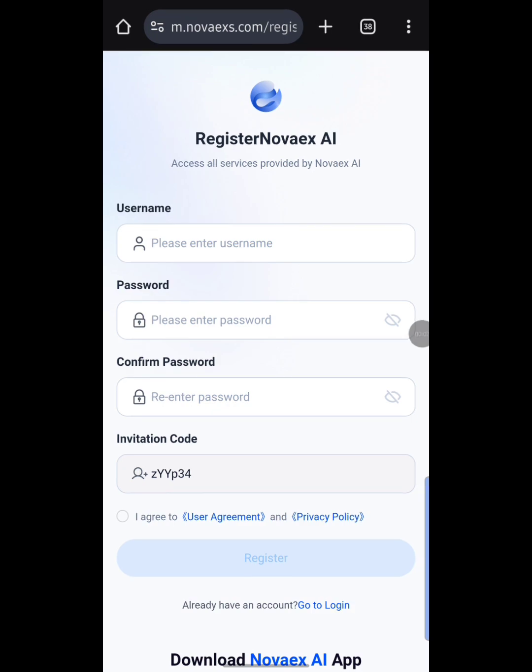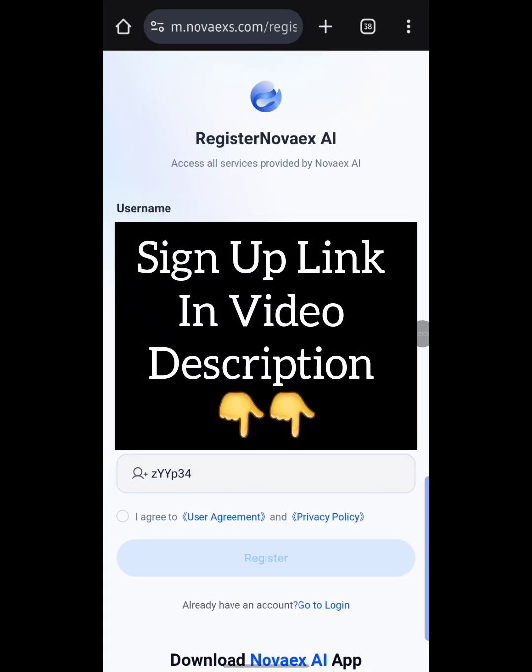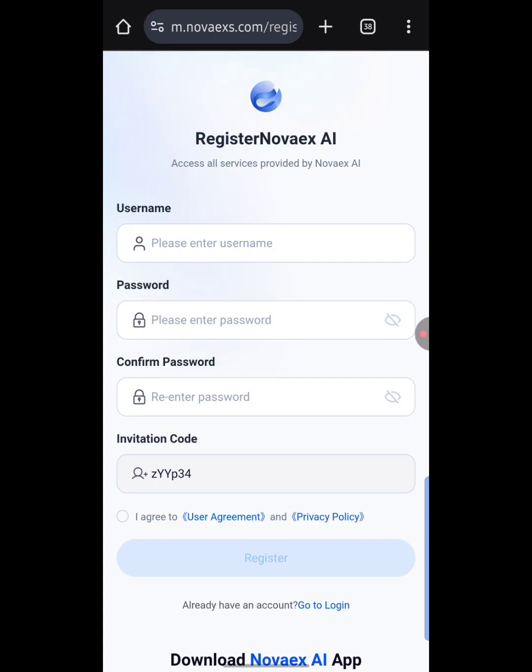Okay, so with that being said, guys, to proceed with the sign up process, all you need is a username, a password, and you also need to confirm your password. Down below here it shows an invitation code. I'm going to be leaving the Novaex AI registration link in this video description, and also my WhatsApp and Telegram community, guys. When you hit the registration link, my invitation code is automatically going to show down below here. So that is basically how you can get an invitation code.